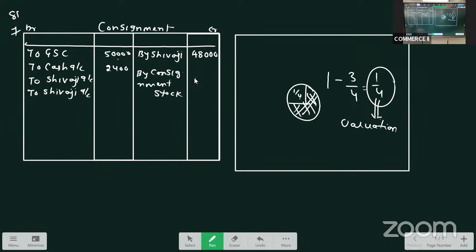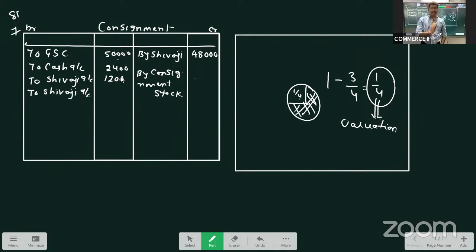Then Shivaji incurred expenses of 1,200. See, I told you, the nature of the expenses must be given compulsorily. He simply gave that Shivaji, the consignee, spent 1,200 rupees. So we assume that these expenses are recurring. As such, we will ignore them at the time of valuation of unsold stock.